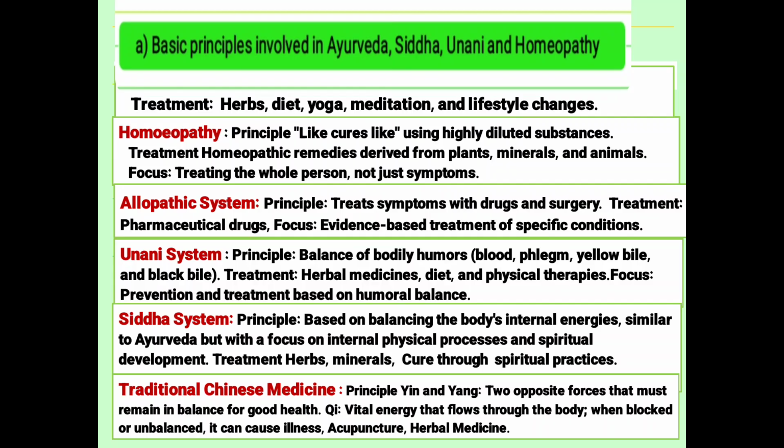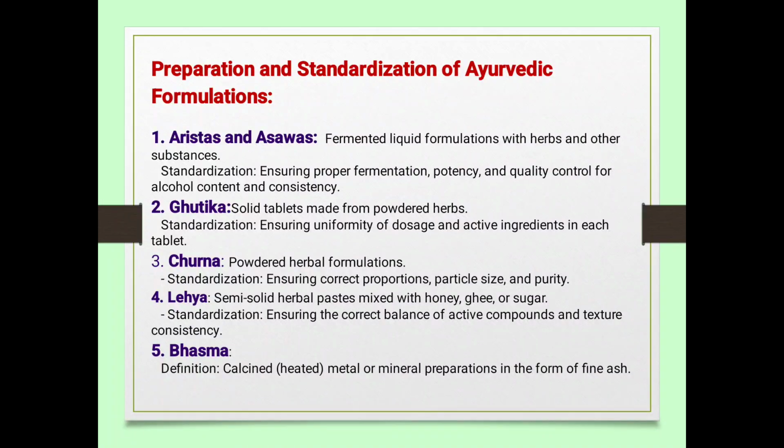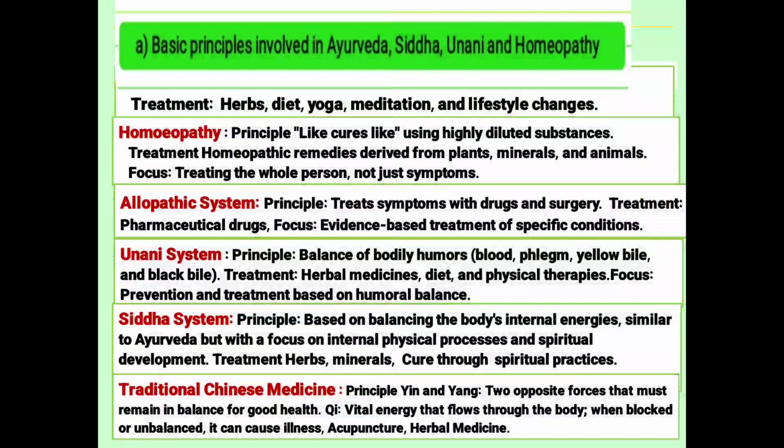Homeopathy works on like cures like, while allopathy treats symptoms. Unani is based on humors. Siddha is based on balancing the body's internal energy, similar to Ayurveda. Ayurveda has been discussed previously.